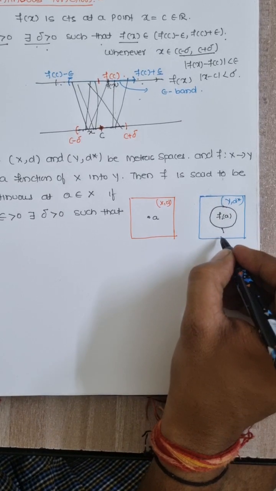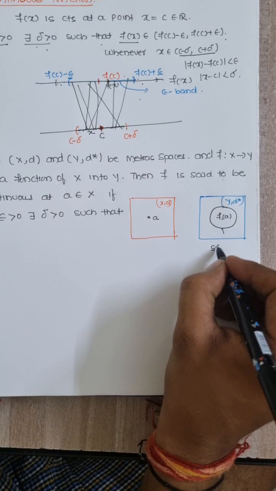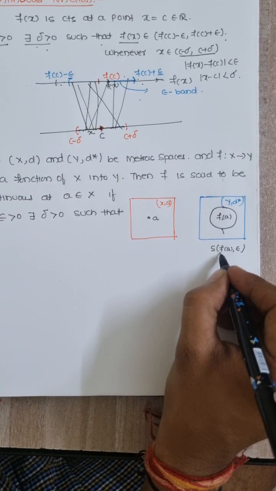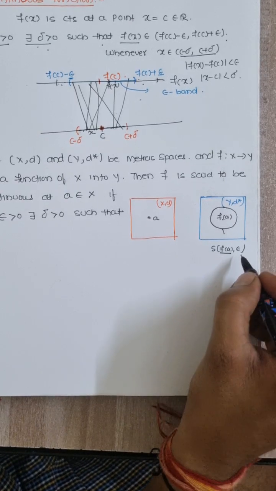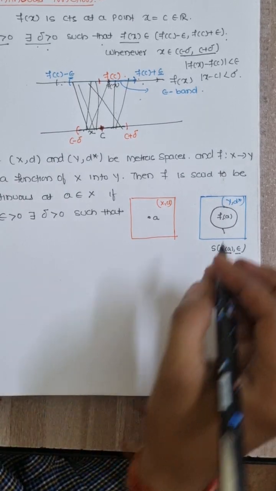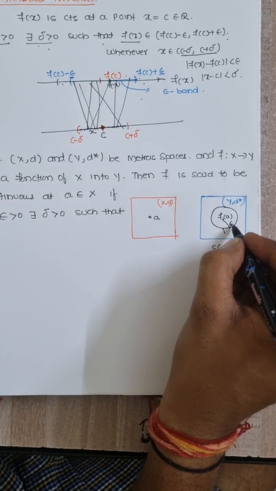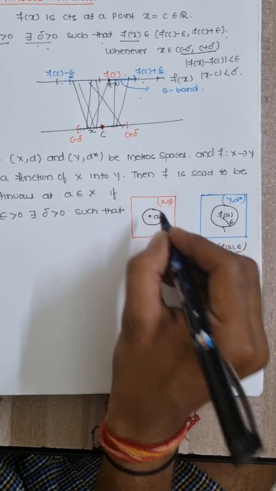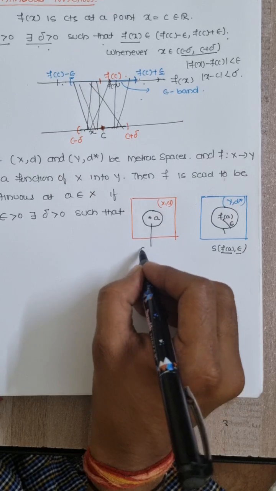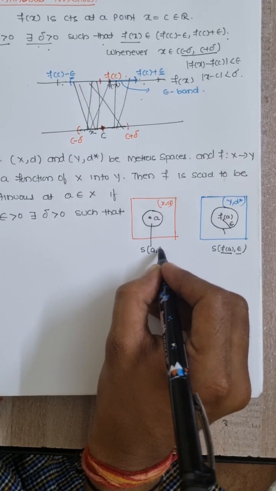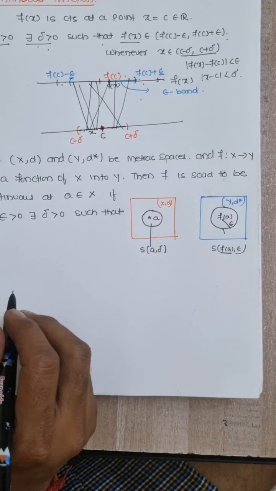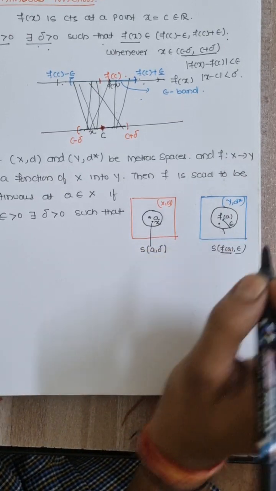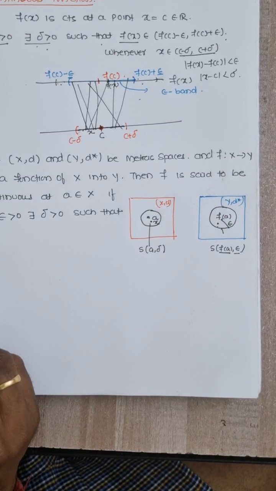This is nothing but what? S(f(a), epsilon) is an open ball centered at f(a) of radius epsilon. For this epsilon ball there exists a delta ball, this is nothing but S(a, delta), such that whenever x is in this, f(x) is in this ball.